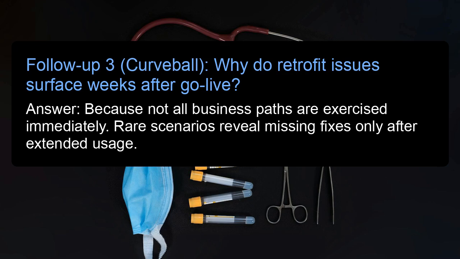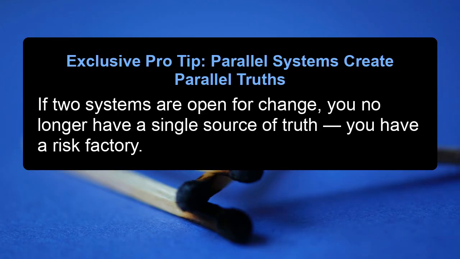Follow-up 3. Curveball. Why do retrofit issues surface weeks after go live? Answer: because not all business paths are exercised immediately. Rare scenarios reveal missing fixes only after extended usage. Exclusive pro tip. Parallel systems create parallel truths. If two systems are open for change, you no longer have a single source of truth. You have a risk factory.